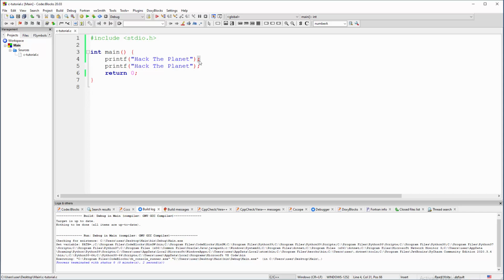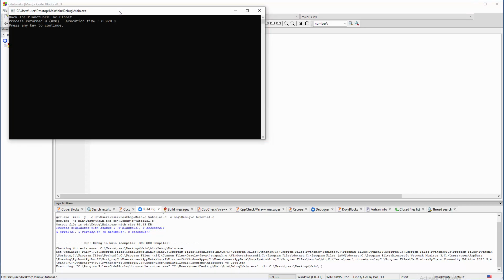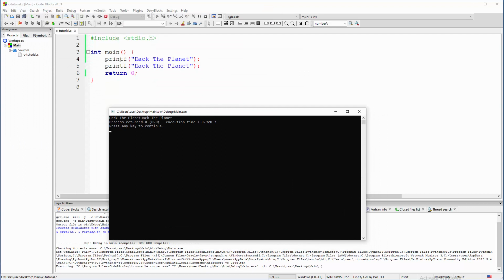When you need to type a semicolon, you're going to figure that out over time, but basically leave that thing just to understand a little bit later. It will become your second nature. Basically, you have a function, you give it food, and then you terminate the instruction and go to the next line. So what's the issue here? Well, when you say build and run, you're going to have these two things concatenated. Okay, two individual instructions, but they are concatenated.